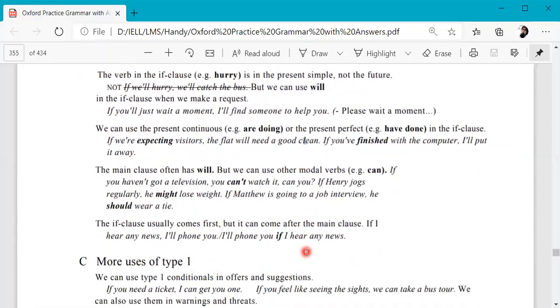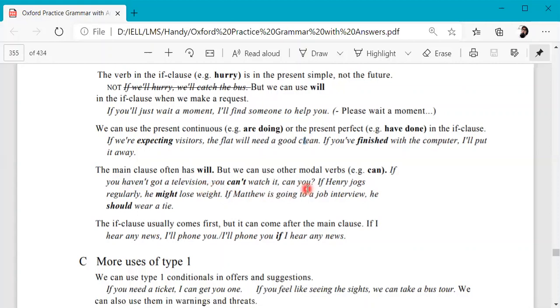Okay, let's see some more examples. The main clause often has will, but we can use other modal verbs as well. If you haven't got a television, you can't watch it. Can you? Okay, so we see you can't watch it. Can you? This is an example of a question tag.